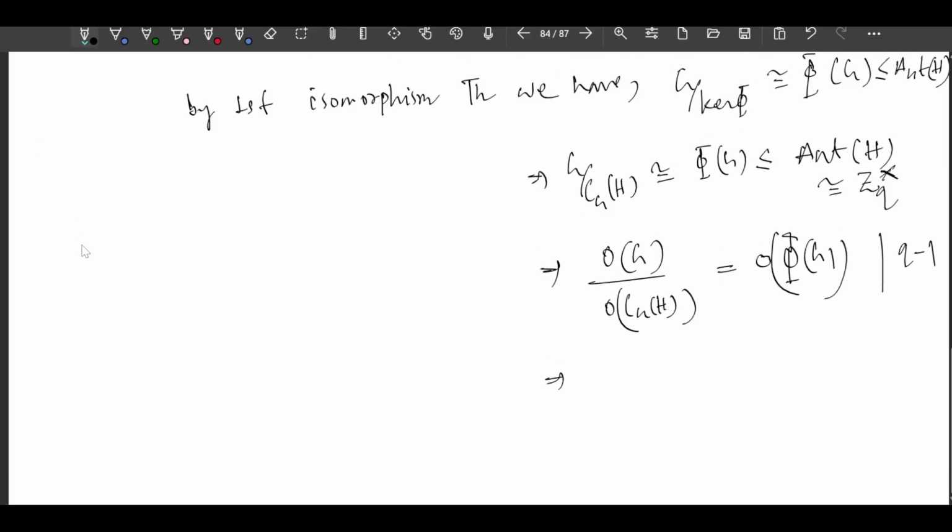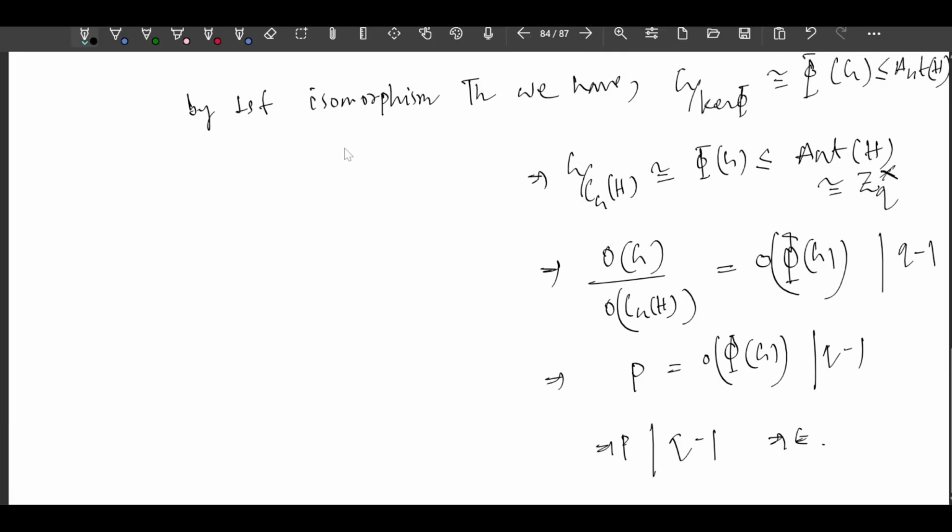Okay. Now what is the order of G by order of C_G(H)? C_G(H) has order Q and the order of G is PQ. So this is P, right? So P equals the order of the image of G, which divides Q minus 1. So P divides Q minus 1, which is a contradiction, right? The hypothesis tells us that P does not divide Q minus 1. So we get a contradiction.